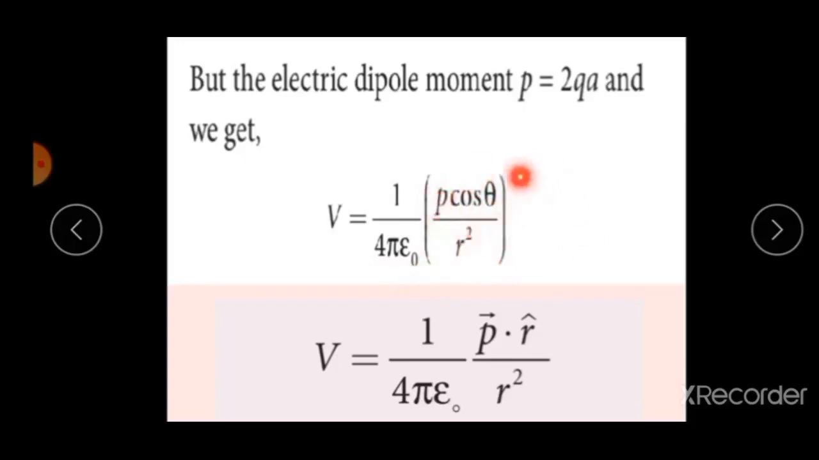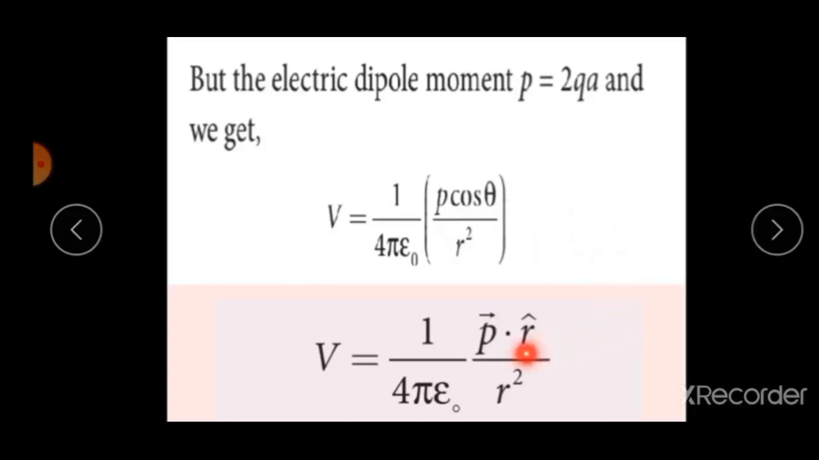Now cos theta, that is the angle between the axial line and the equatorial line, perpendicular to the field. Now there are three different cases. First case, axial line of the dipole on the side of plus q, theta is equal to 0. Now applying this equation, cos 0 is equal to 1. So we get a positive potential V is equal to p by 4 pi epsilon naught r square.